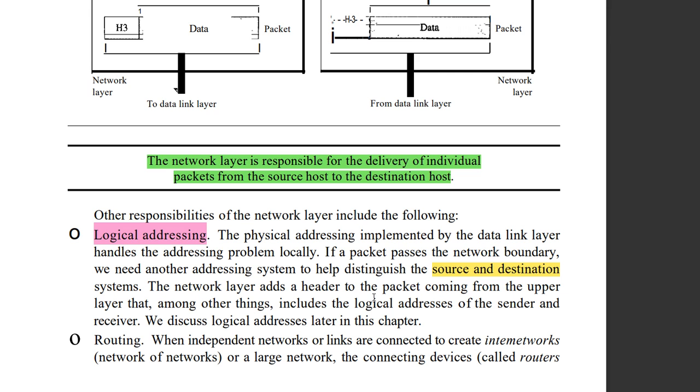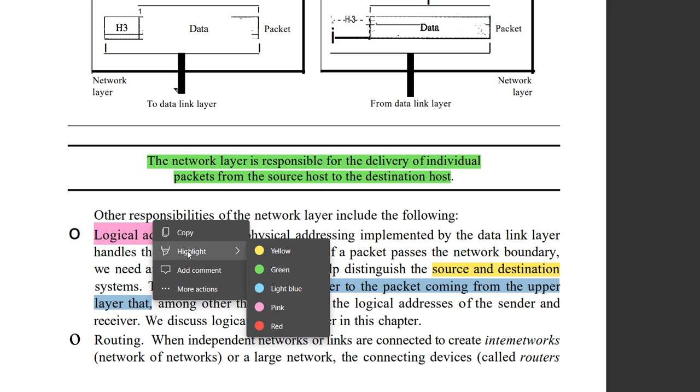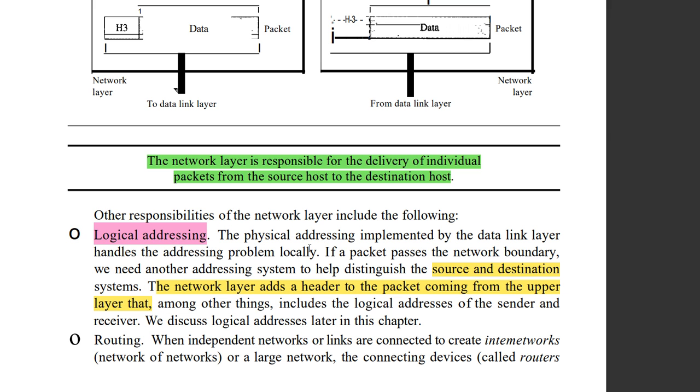The network layer adds a header to the packet coming from the upper layer. Obviously, the network layer will add the header to the packet, not to the frames. Frames we have already done, so don't confuse it with the header already added in the data link layer itself. Yes, a header is added in the data link layer to the frames, but here the header will be added to the packets.